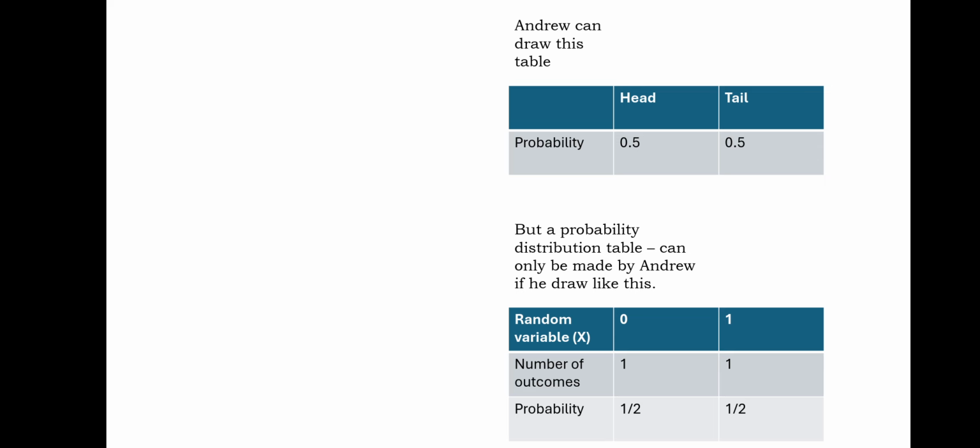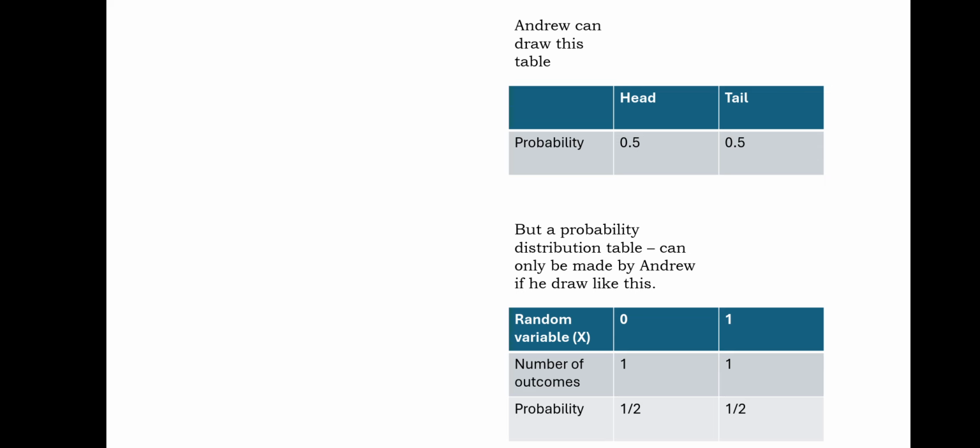Andrew knows that if he tosses a coin only once, then either head will come or head will not come. It means tail will come. So there is one possible outcome in which head will not come, and that is tail. The outcome in which only tail will come, Andrew will give the name 0, because Andrew will not see head in that outcome. Now only one outcome will be there in which head will come. It is head, and head will come only one time.